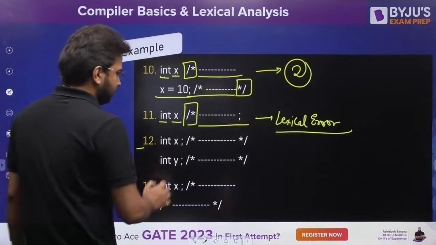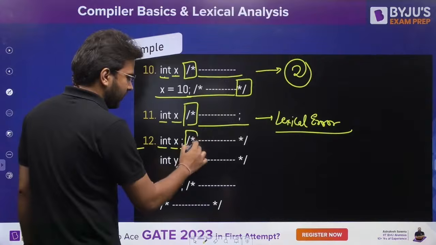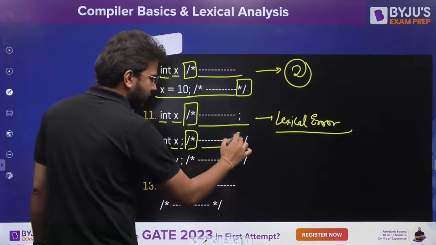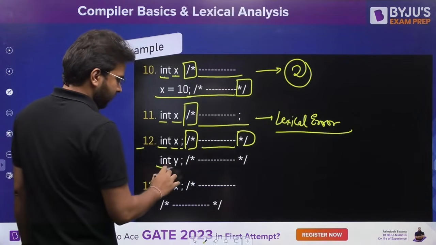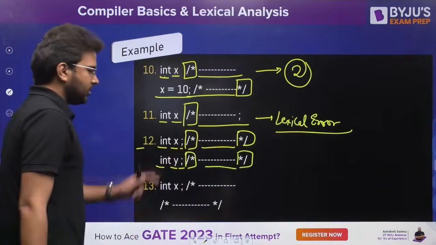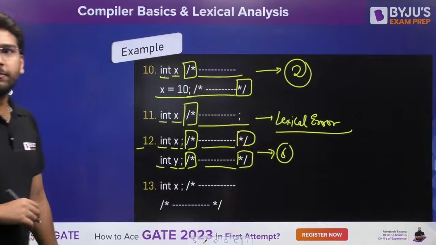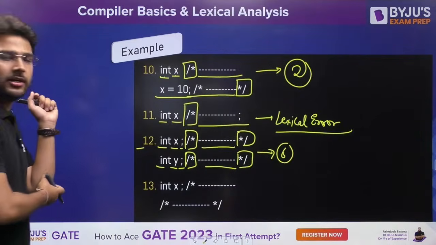What about this one? 1, 2, 3, beginning of the comment, end of the comment. 4, 5, 6, beginning of the comment, end of the comment. So 6 tokens are there. 6 tokens. Yes, Ikra, that is correct.